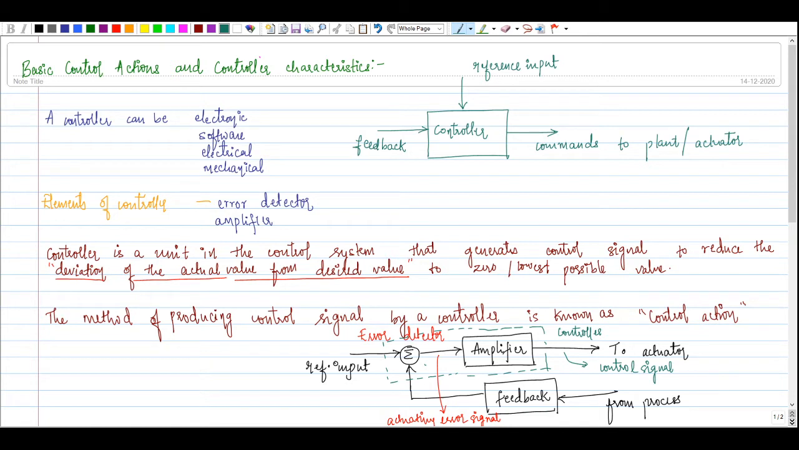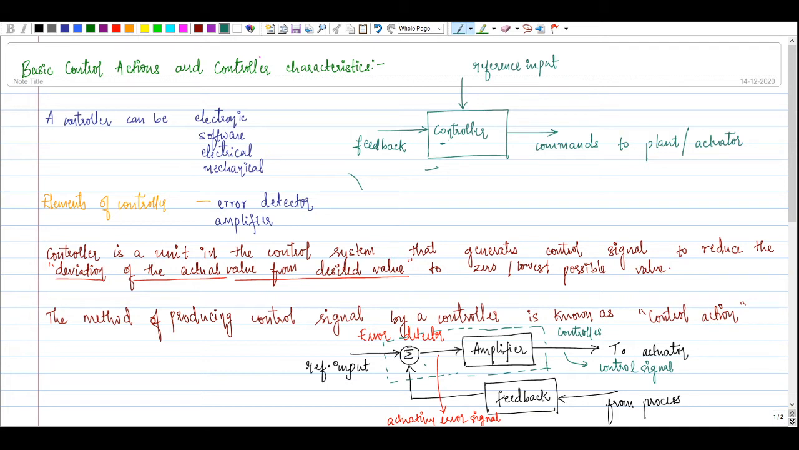It takes the input from the feedback and compares it with the reference input. So this is the controller block you can see here. It takes the input from the feedback as well as the reference input. Both are compared, and the error that we get is processed in such a way that the necessary action can be taken. This is decided by the controller. The controller will in turn give commands to the plant or actuator.